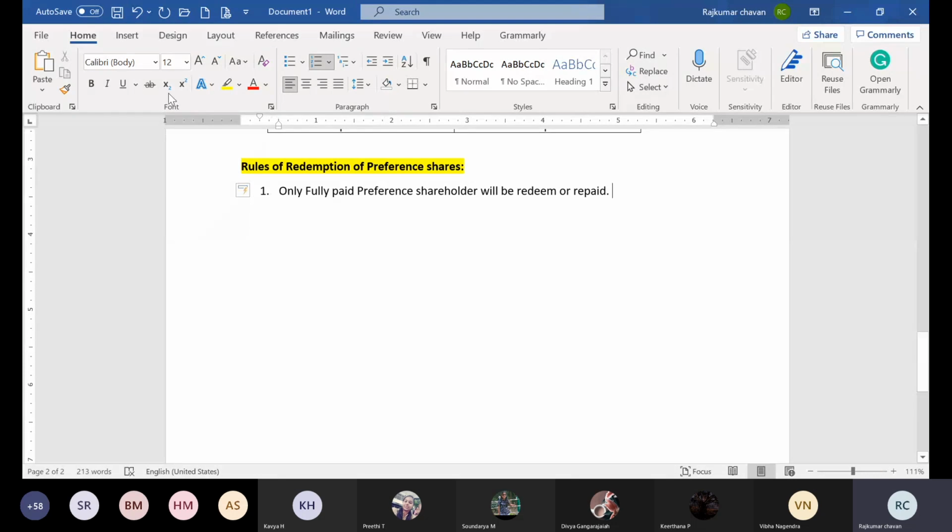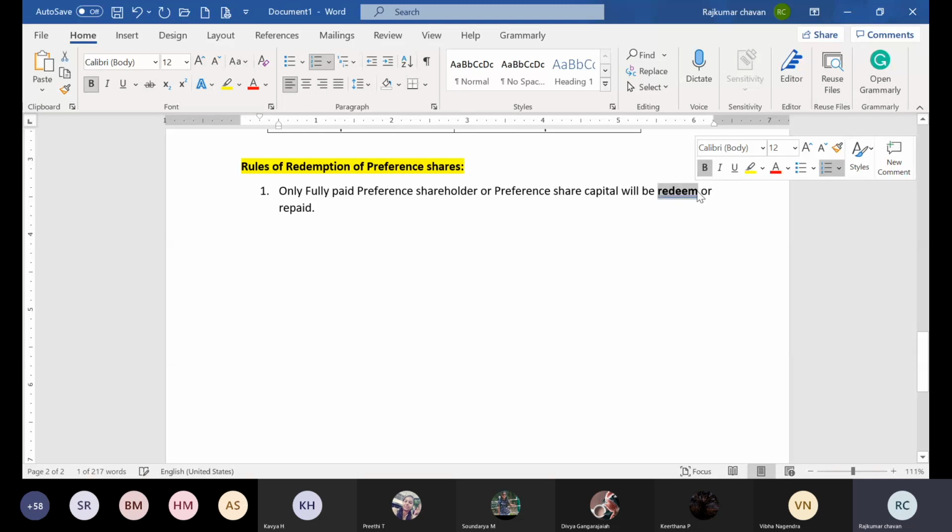That is the first, very basic rule. Only fully paid preference shareholders, or fully paid preference share capital, will be redeemed.